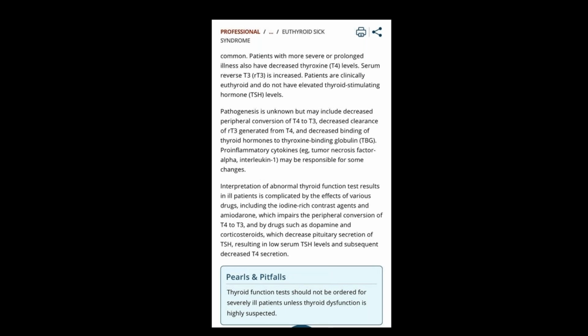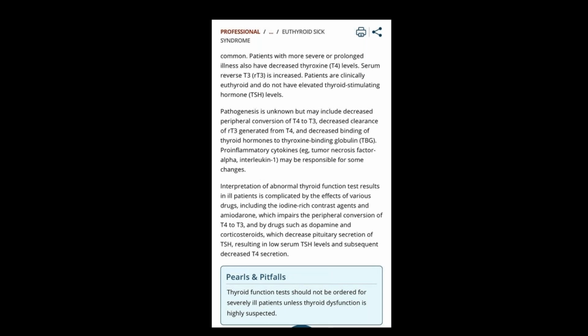Then you might have type 3 deiodinase, an enzyme which is not functional to convert T4 into T3. So in that way, this is the main thing.